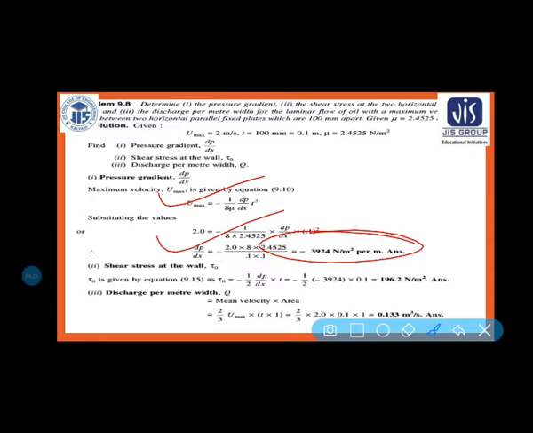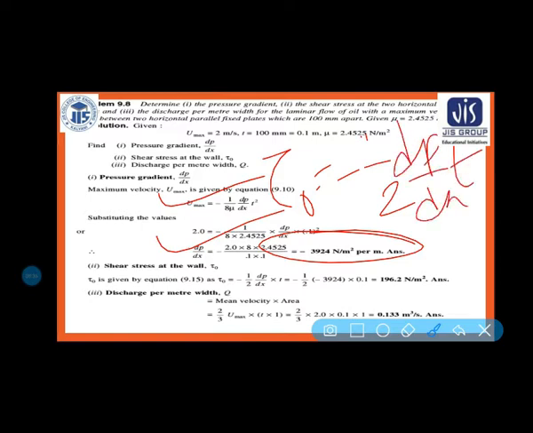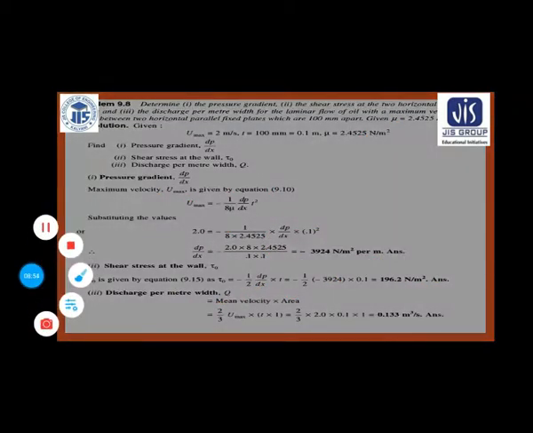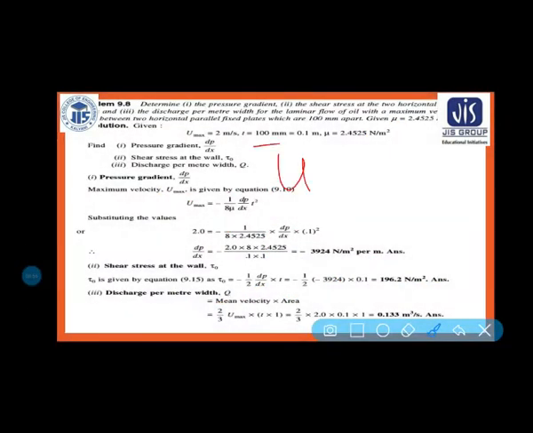Shear stress, you know that there is a formula, tau naught is equal to minus half of dp by dx into t. Put all the values, you will be getting the shear stress 196.2 Newton per meter square. Again discharge is equal to mean velocity into area. What is the mean velocity? Mean velocity is equal to u bar, and we know that u max by u bar is equal to 3 by 2.